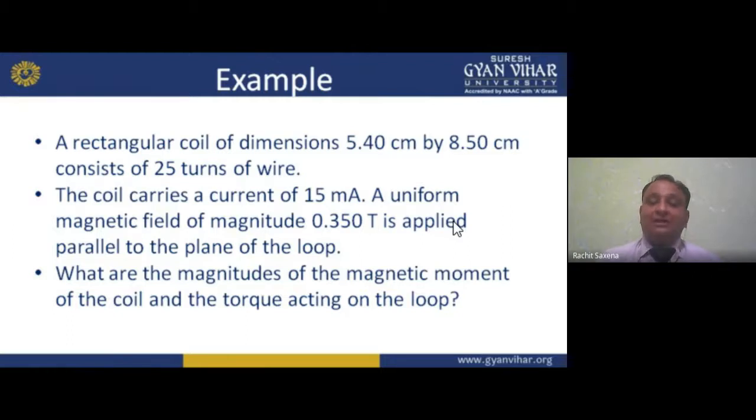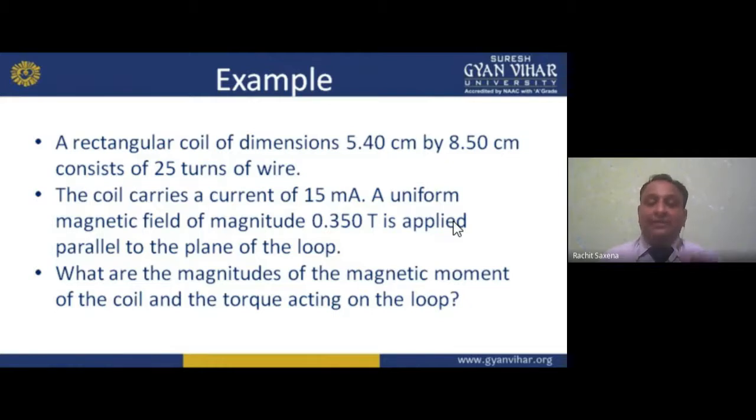What are the magnitudes of the magnetic moment of the coil and the torque acting on the loop? So in this question, we have to identify two things: the magnetic moment of the coil and the torque acting on the loop. We have to calculate them.